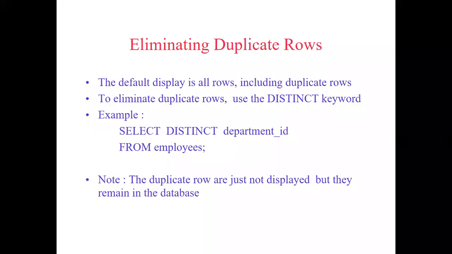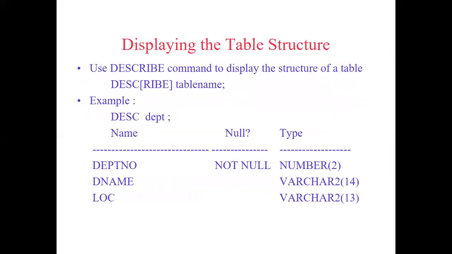Here, if you see, the duplicate rows are just not displayed, but they still remain in the database. It is not for removing the data. It is only for retrieval purposes. Any questions so far, or shall we go ahead? You can go ahead.